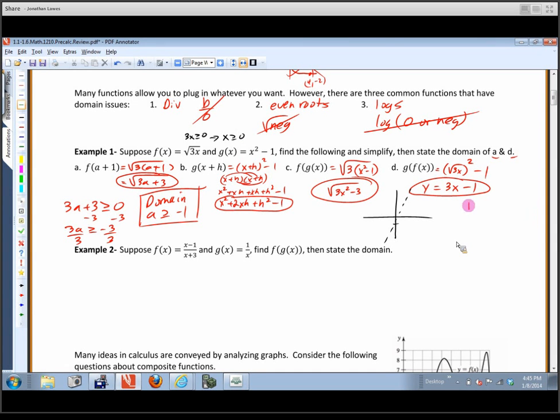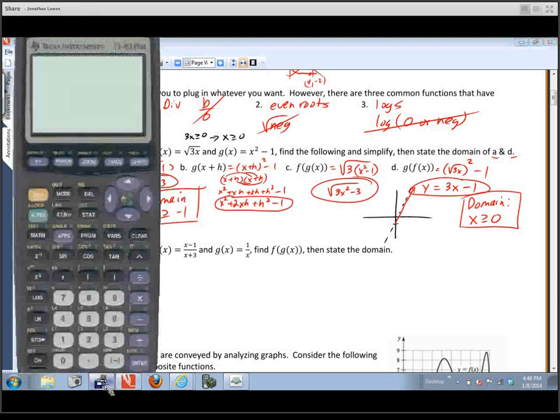and I'll let the computer catch up with me. Okay, so the domain is x has to be greater than or equal to 0. Now what that means is we don't get the entire line 3x minus 1, we just get this portion of it. And the interesting thing is we can check this on a calculator.